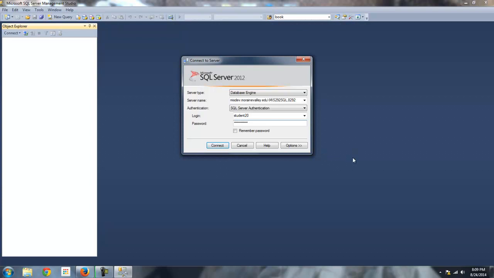The way I'm connecting now, I'm logging in remotely to a SQL Server instance that's located on campus in a closet somewhere in the T building at Moraine Valley, okay? And you have that server and your own little database on that server to be your playground, basically, for this class.